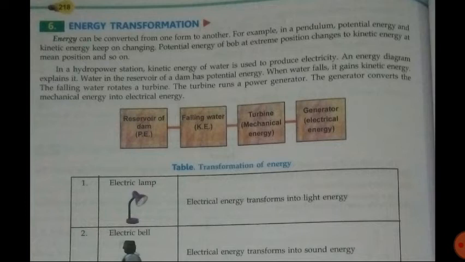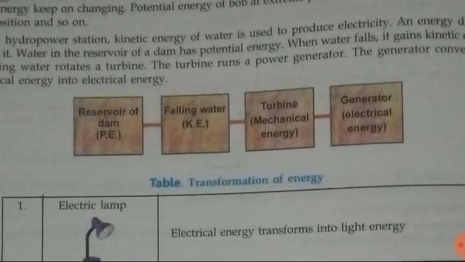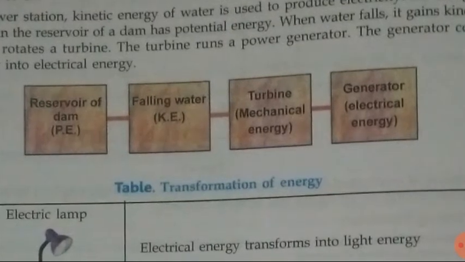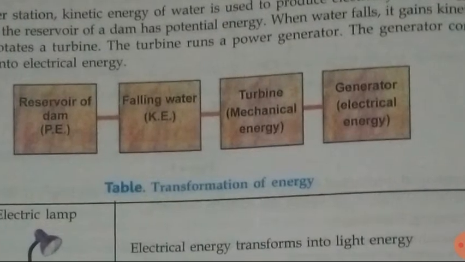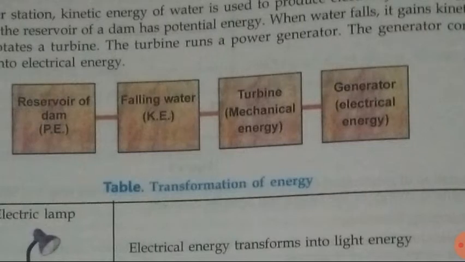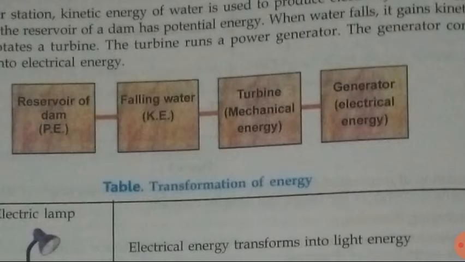That doesn't directly convert into electrical energy, but it passes through a particular process. First the potential energy was converted into kinetic energy, then kinetic energy was converted into mechanical, and then at last mechanical energy is converted into electrical energy.